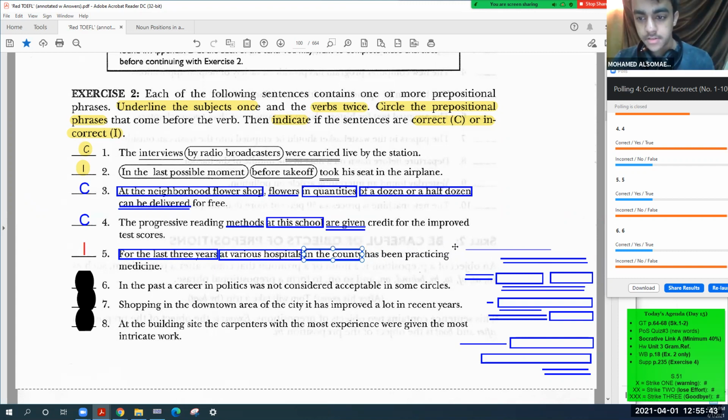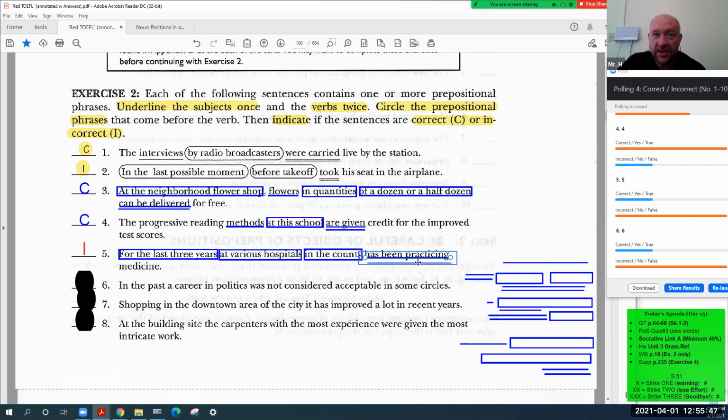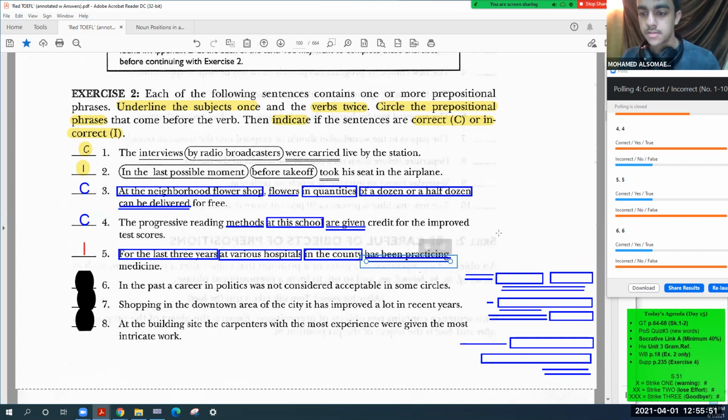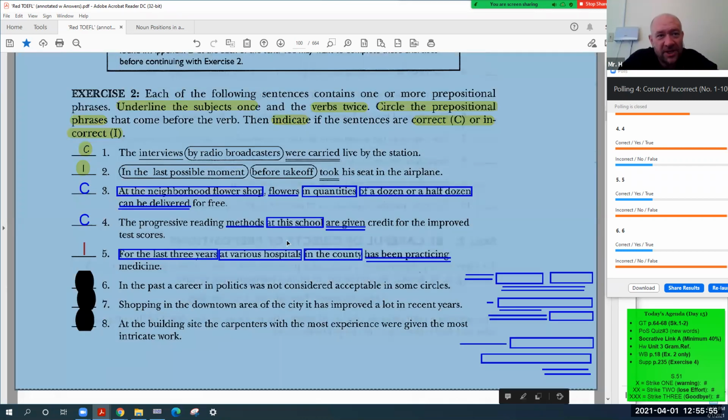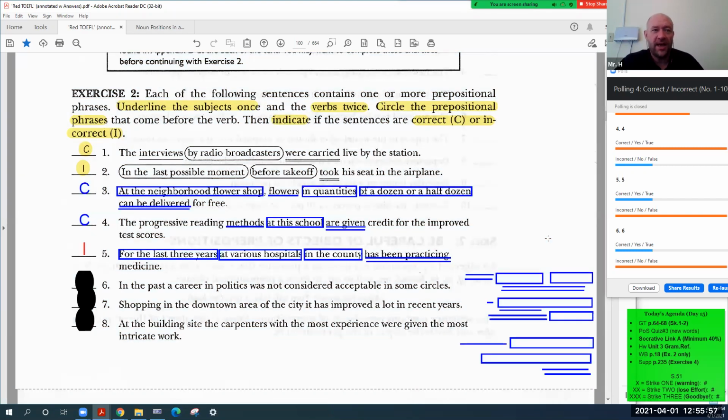Okay. All right. So why is it incorrect, gentlemen? What's the problem? We don't have a subject. The subject is missing. We have to add a subject. What subject could we add? Think about it.